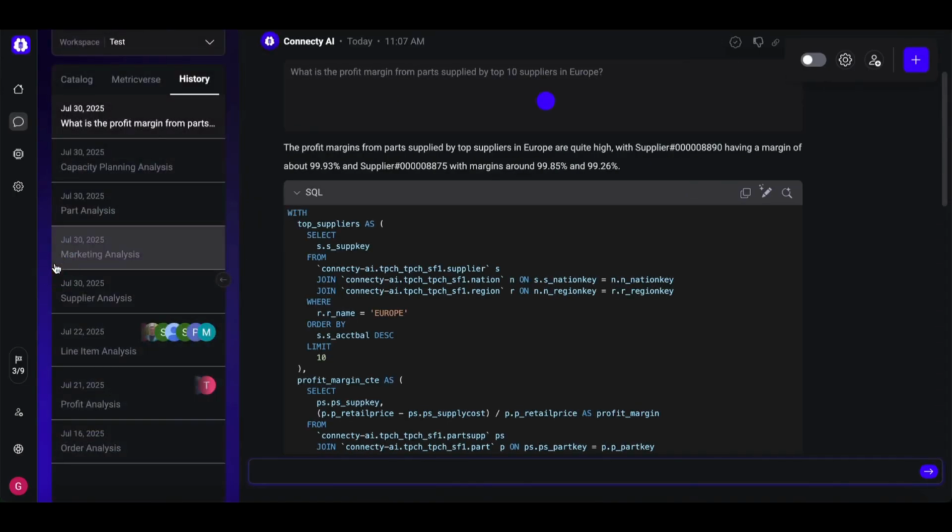And that's the chat experience in Connecty AI, your fastest path from natural language to trustworthy, actionable data. We'll cover advanced tools like the AI editor, controlled follow-ups, and Metricverse curation in future videos. Go ahead, try asking your first question now and see what insights pop up.